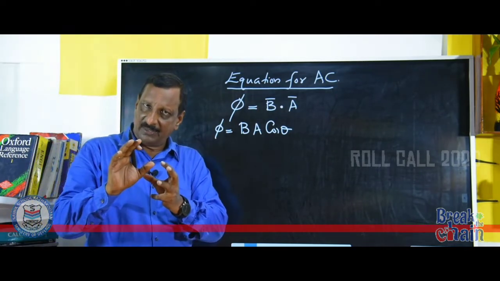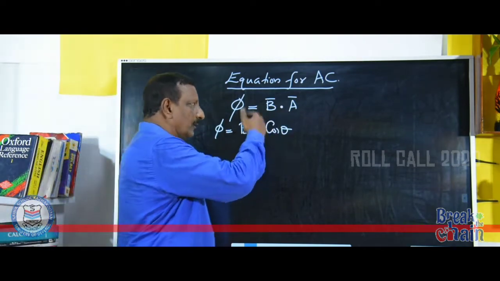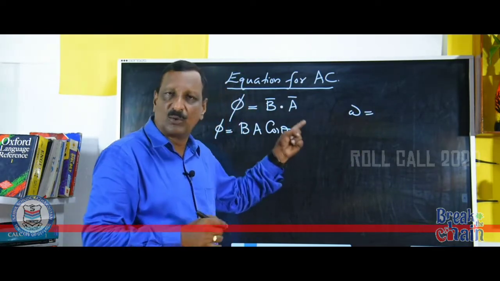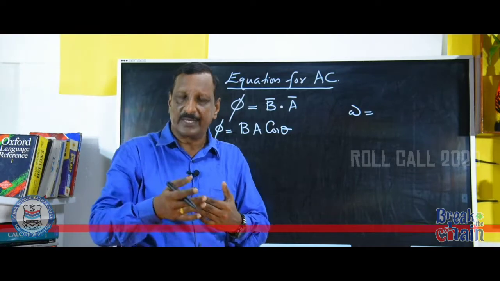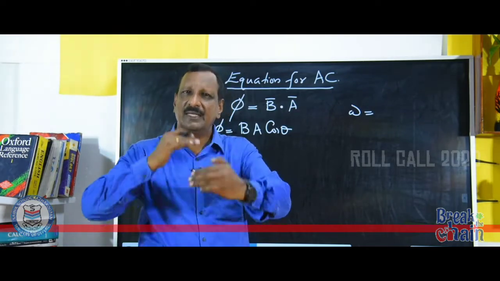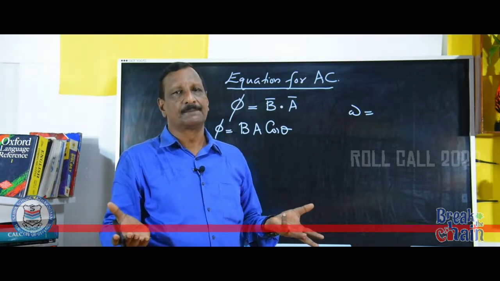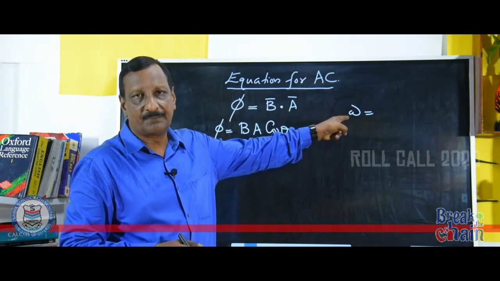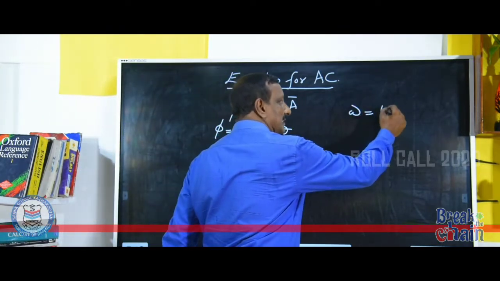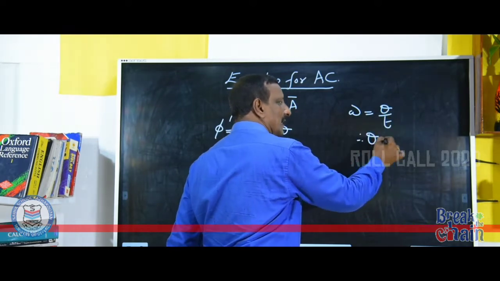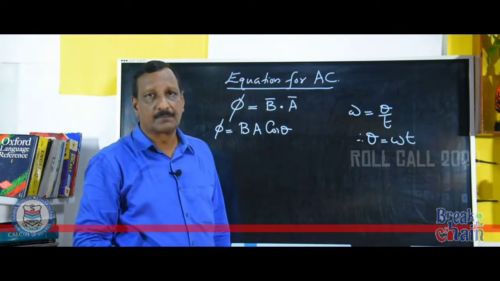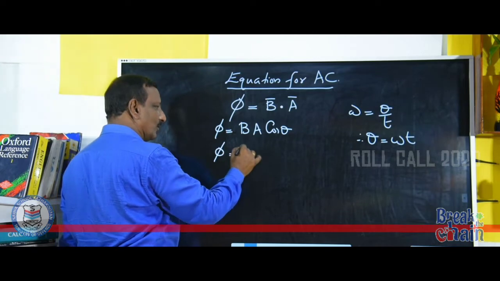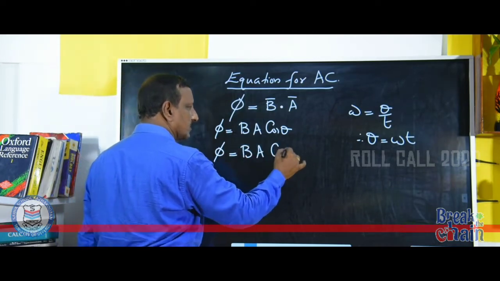Again, we can simplify theta in a different form. When the coil is rotating in a magnetic field, there is an angular velocity omega. I told you already, AC is produced when there is a rotation of a coil in a magnetic field. Omega is equal to theta by t. Therefore, theta is equal to omega t. Substitute omega t instead of theta. Therefore, phi is equal to B A cos omega t.